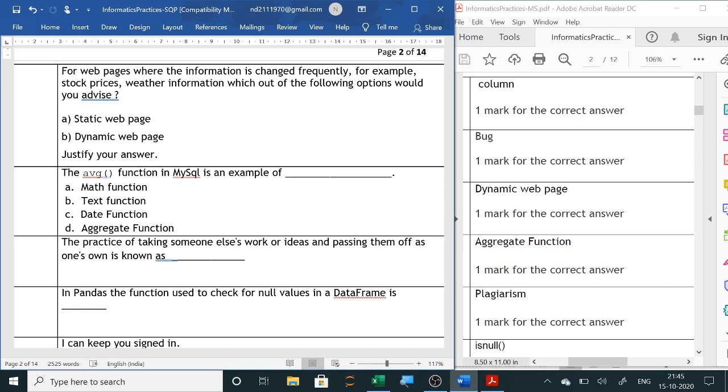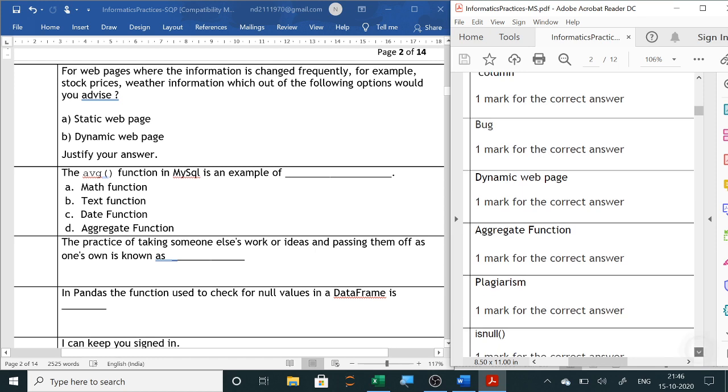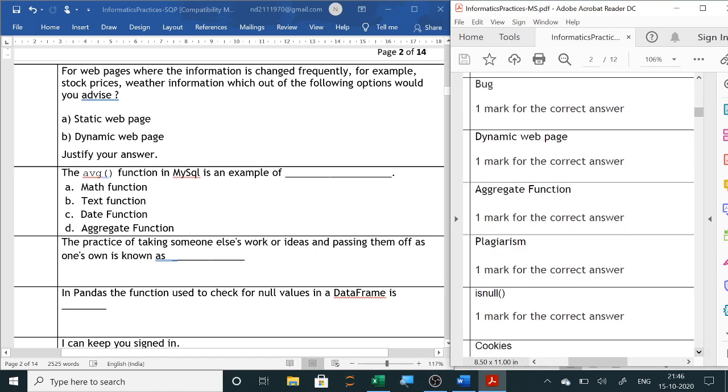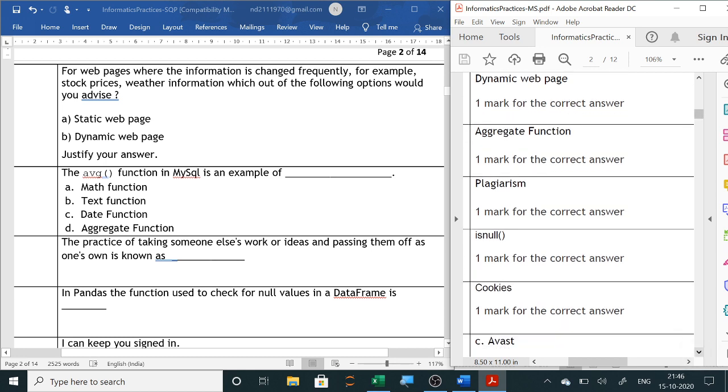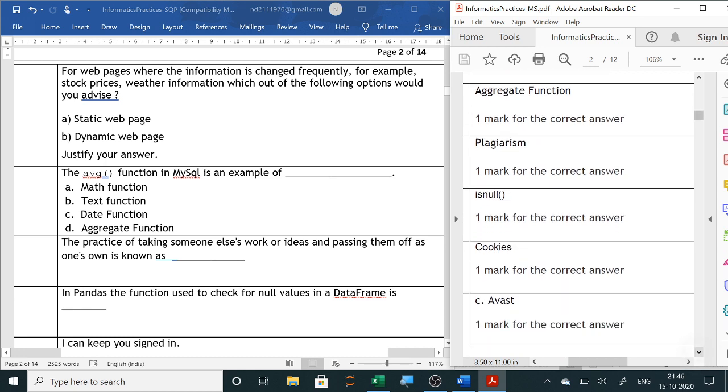AVG function in MySQL is an example of aggregate function. This also you have done, the 5 aggregate functions: max, min, count, sum, and AVG. So already we have done 5 aggregate functions. Here they have asked about AVG, so you will write aggregate function. If they ask about max, min, count, all these are aggregate. Other than these 5, if anything else they ask you, those are single row functions. At that time you will select whether it is a math function, date function, or text function.